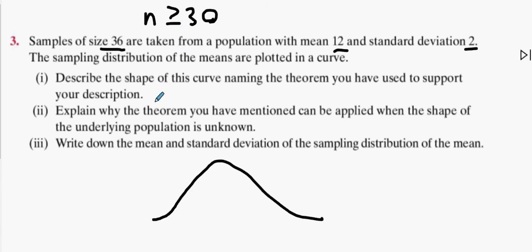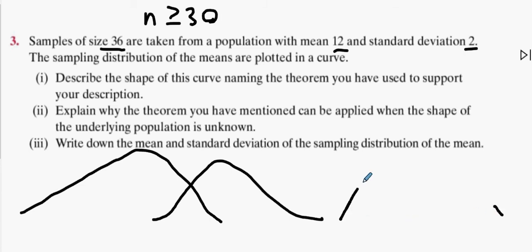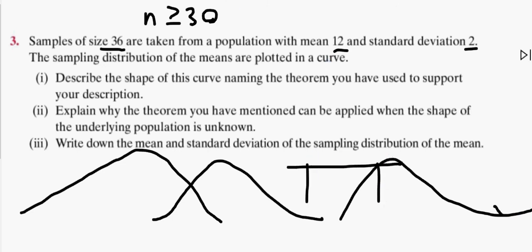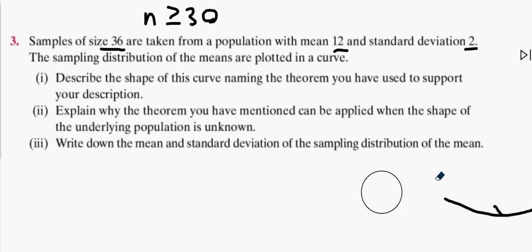Okay. Explain why the theory you've mentioned can be applied when the shape of the underlying population is unknown. It doesn't matter if it's positively skewed, or negatively skewed. Doesn't matter if it looks like your left foot, it's negatively skewed, and it looks like your right foot, it's positively skewed. Doesn't matter if it's positively skewed, negatively skewed, or uniform distribution. Basically, if you take over 30 of them, the means will always become normal. Okay? So I'll give you an example of this.